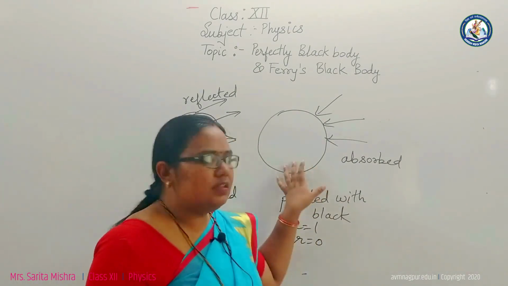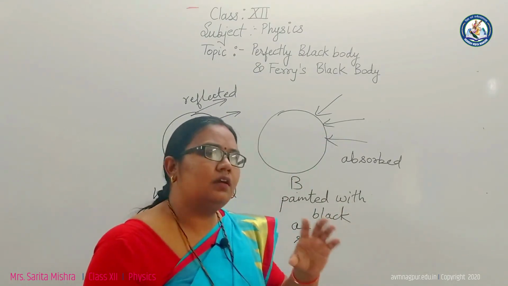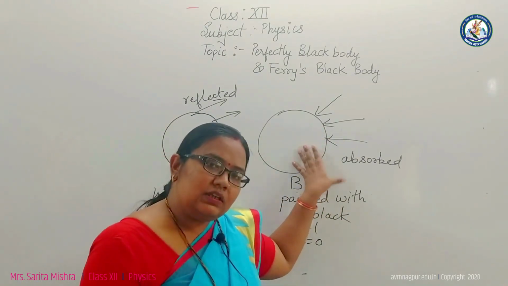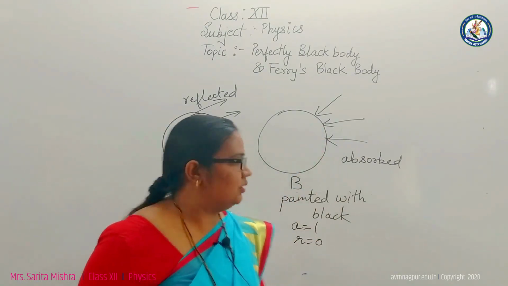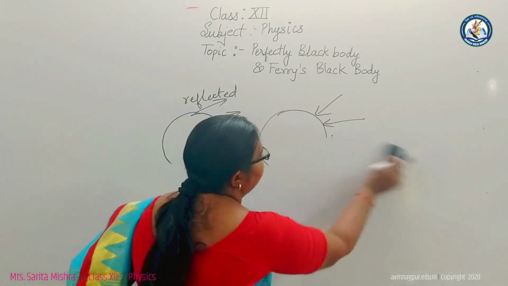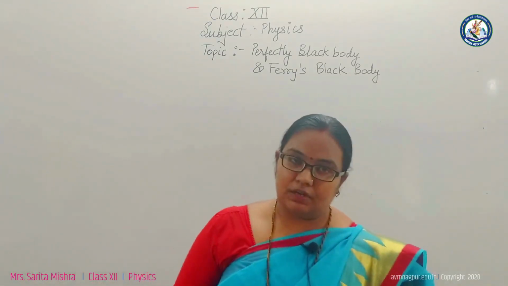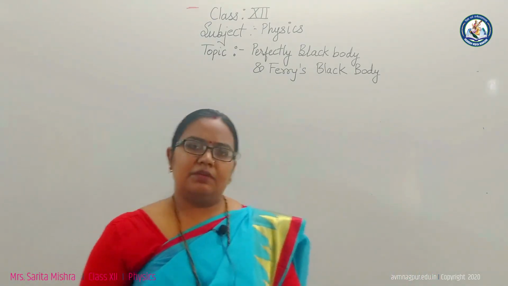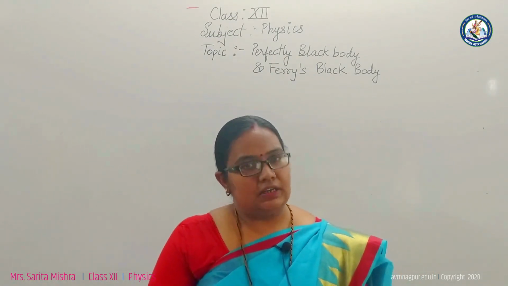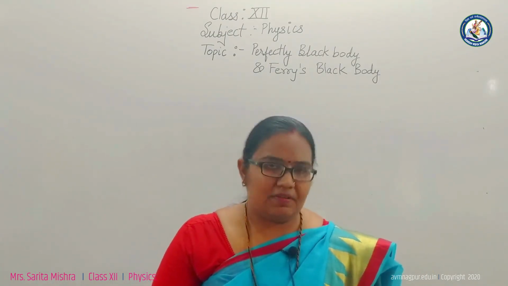Obviously, whenever heat energy is absorbed by a black coated object, it absorbs more heat energy as well as emits more heat energy. So all good absorbers are good emitters. This happens only while maintaining a constant temperature, right? Now, as we know, a perfectly black body is one that completely absorbs any kind of heat energy, and that is known as a perfectly black body, right?